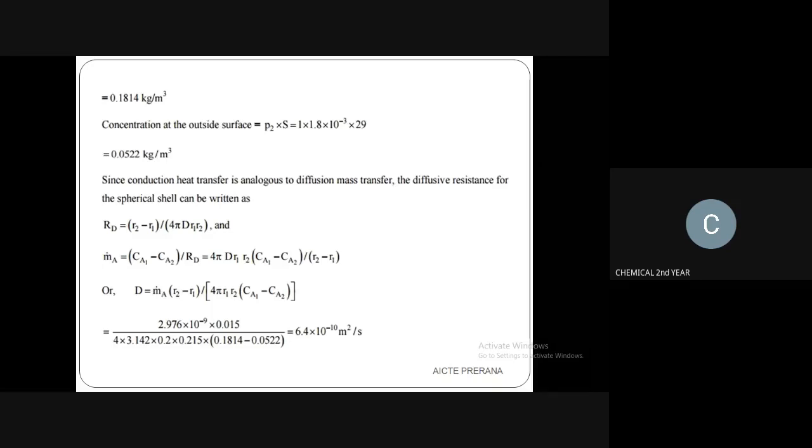You know all the values, and you have to substitute and find out the value as 6.4 into 10 to the power minus 10 meter square per second. This will be the answer for finding the diffusive resistance, that means RD. RD will have the value of 6.4 into 10 to the power minus 10 meter square per second.